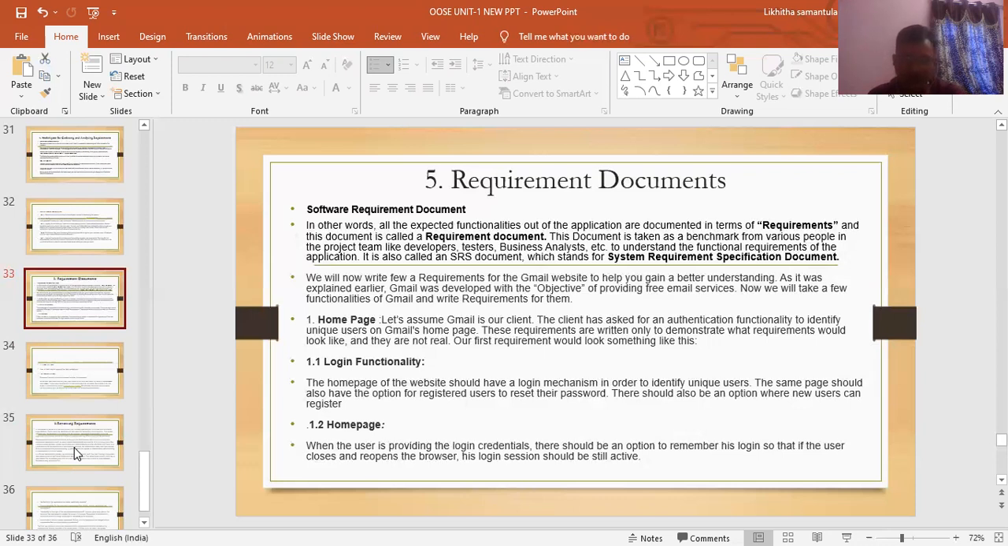Our first requirements would look something like this. Login functionalities: the homepage of the website should have a login mechanism in order to identify unique users. The same page should also have the option for registered users to reset their passwords. There should be an option where new users can register. Home page: when the user is providing the login credentials, there should be an option to remember the login so that if the user closes and reopens the browser, the login session is still active.